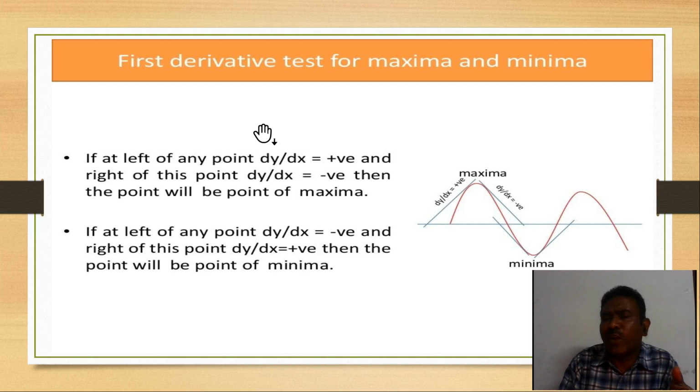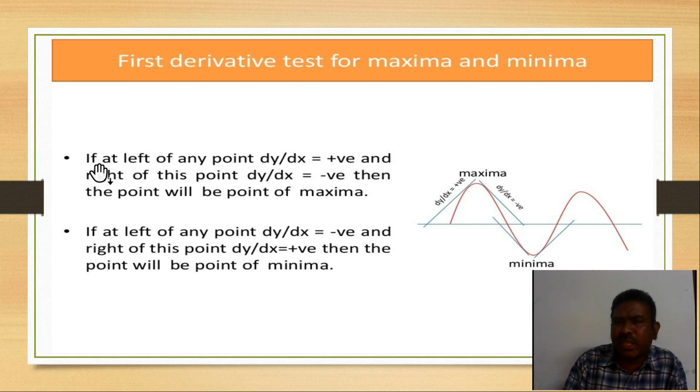Wherever you are finding the maximum or minimum, at that point we commonly take the values under the differentiability condition. We should check the left-hand and the right-hand derivative. Otherwise, we can simply substitute values, like LHL and RHL. So see, if at the left of any point dy by dx is positive and at the right of this point dy by dx is negative, then the point will be a point of maxima.